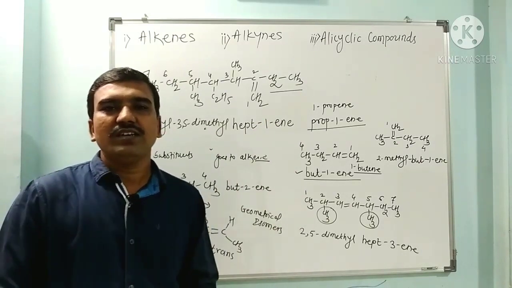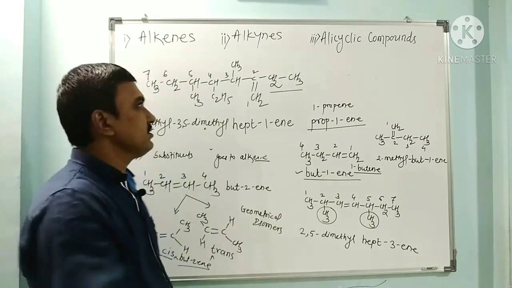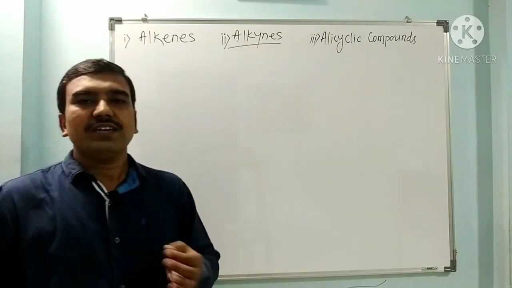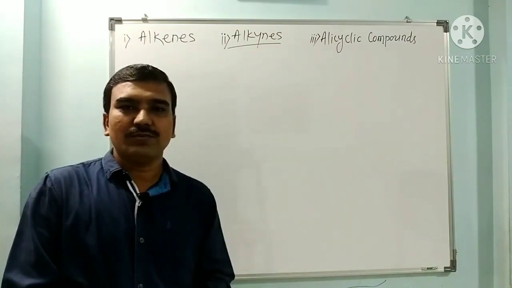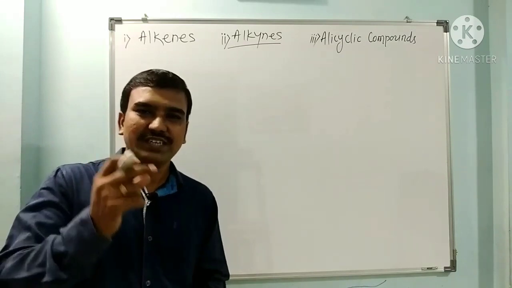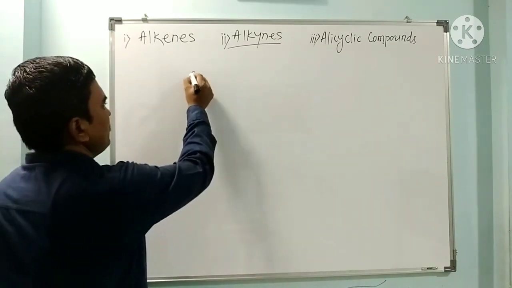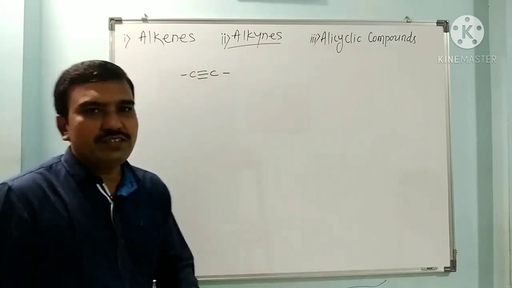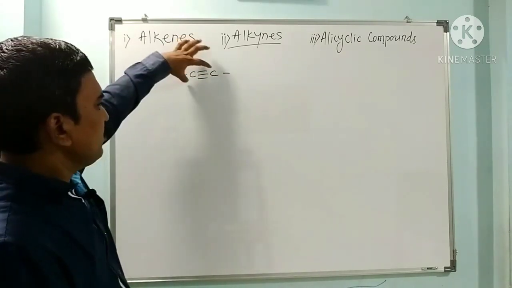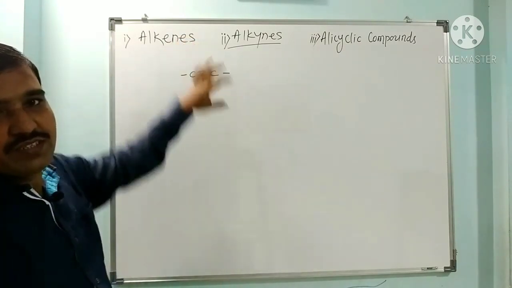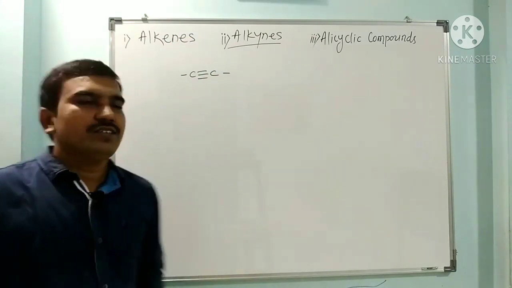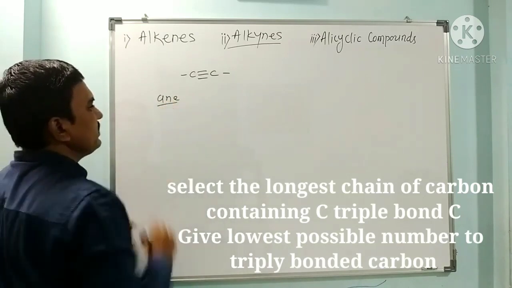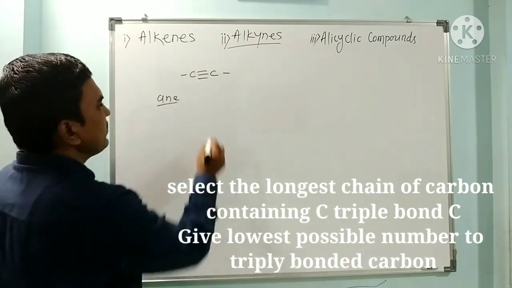Next we have to see alkynes. Now what are alkynes? Alkynes are unsaturated hydrocarbons containing a carbon-carbon triple bond. So C triple bond C. When 3 bonds are present between 2 carbon atoms, it is called an alkyne. While naming these alkynes, the last A-N-E of alkane is replaced by Y-N-E.